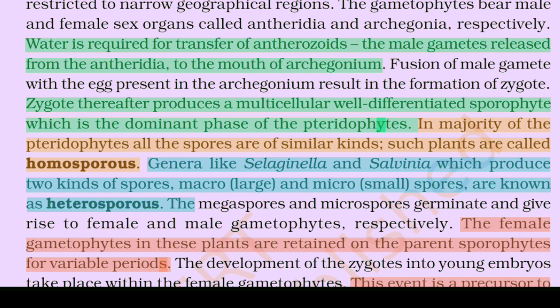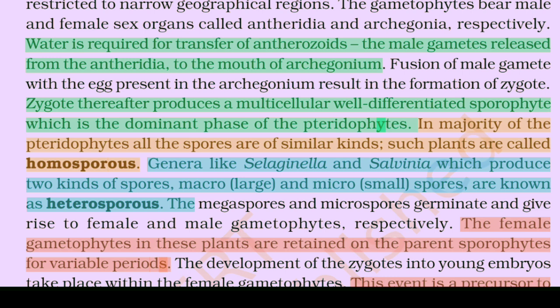Water is required for transfer of antherozoids, the male gametes released from the antheridia, to the mouth of the archegonium. Fusion of the male gamete with the egg present in the archegonium results in the formation of zygote. Zygote thereafter produces a multicellular, well-differentiated sporophyte, which is the dominant phase of the pteridophytes. In the majority of pteridophytes, all the spores are of similar kind. Such plants are called homosporous.